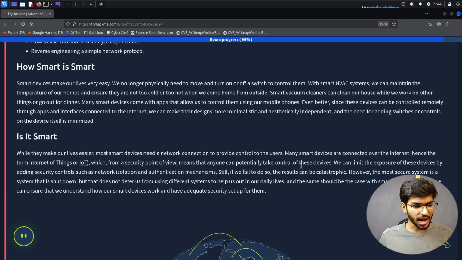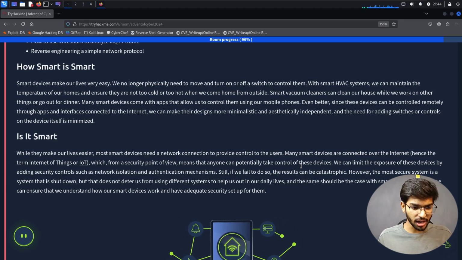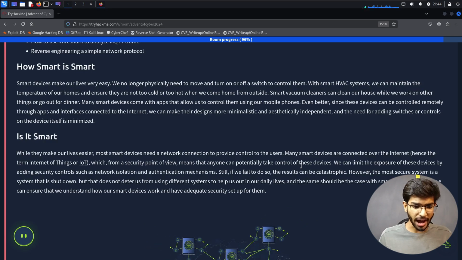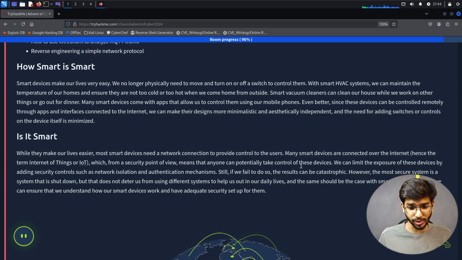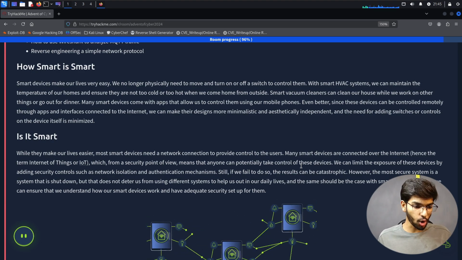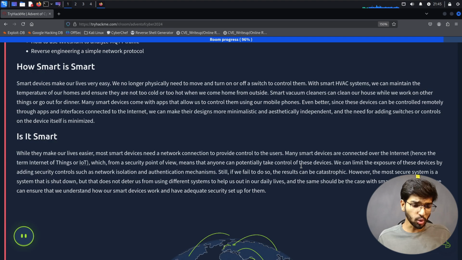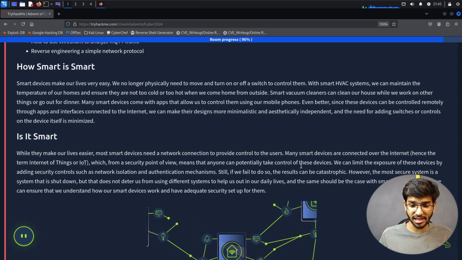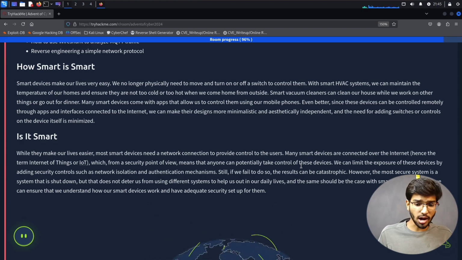Smart devices make our lives very easy. We no longer physically need to move and turn a switch on or off to control them. With smart HVAC systems, we can maintain the temperature of our homes and ensure they are not too cold or too hot when we come home from outside. Smart vacuum cleaners can clean our home while we work on other things or go out for dinner.